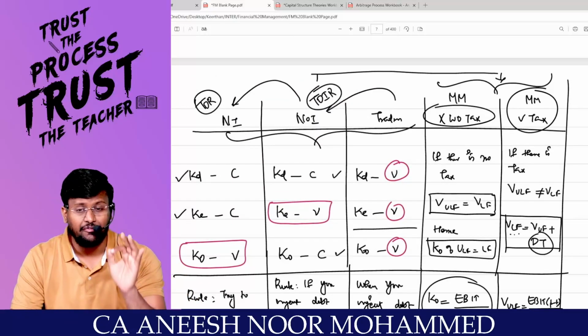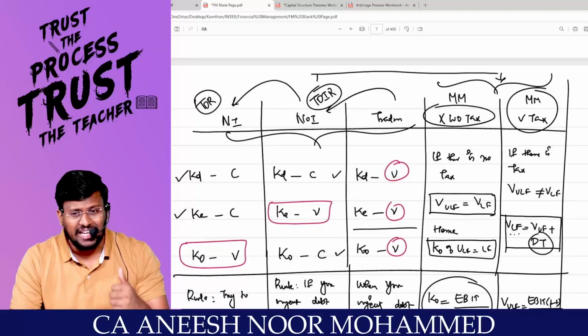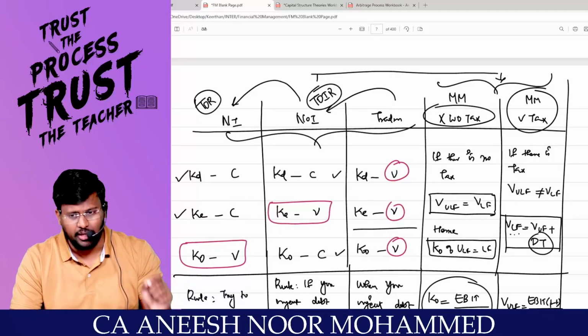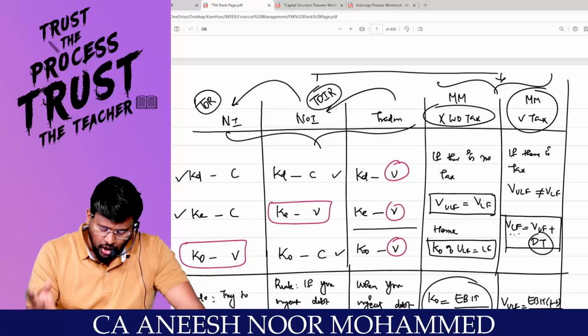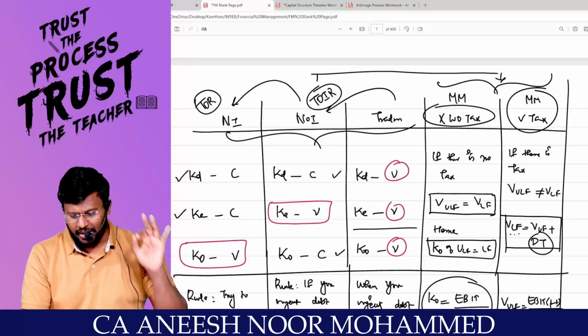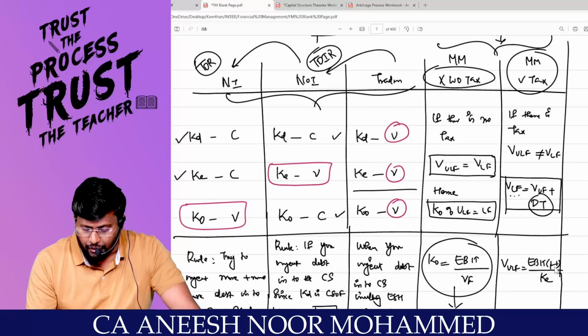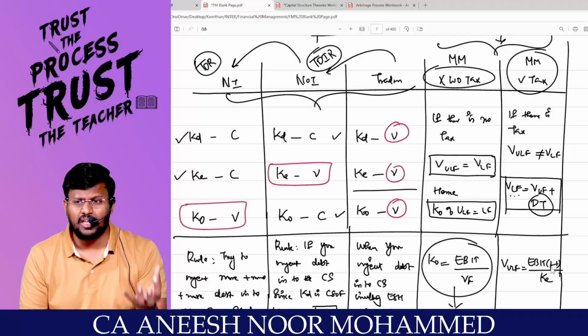But MM has a difference of opinion. MM is saying that my theory is a theory of irrelevance, but if tax is there, tax benefit or tax savings will be there for a levered firm, because they pay interest on the debt, and that interest will be debited to the P&L account. Because of that, a levered firm will be able to enjoy a tax benefit or tax shield. Are you with me? Then, my dear lovable students, if there is tax, value of unlevered firm will not be equal to value of the levered firm. So levered firm's value will be a little higher than the value of the unlevered firm.